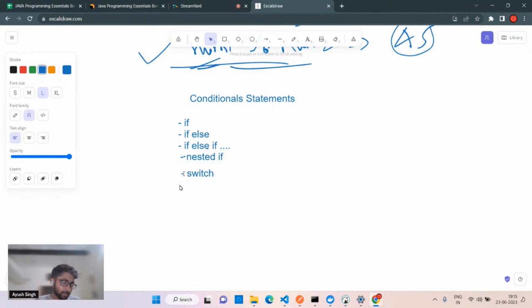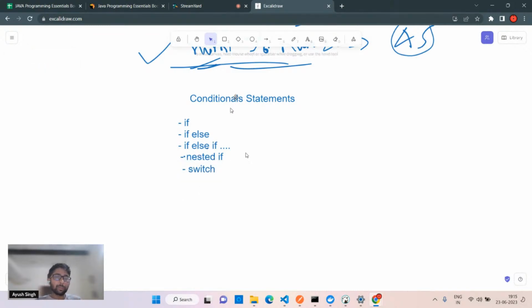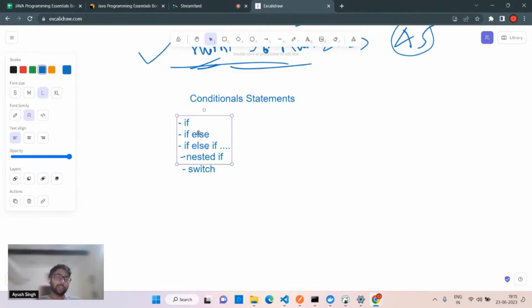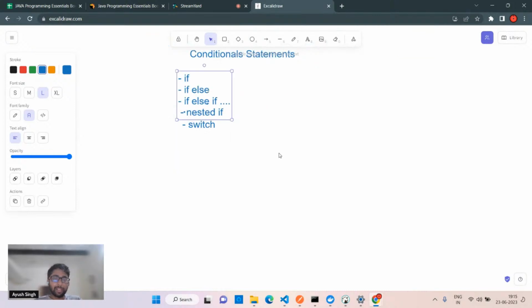Switch statement, exactly. That's correct. While is a loop. While is not the answer. If you are getting confused with the question, you are asking about the conditional statements. Okay. So we have this if, else if, and all those things. Actually, we are going to use the logical operators inside this only. Okay. I'll tell you how.